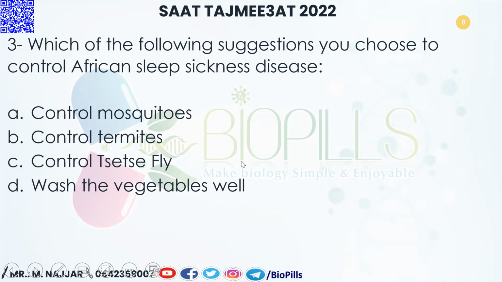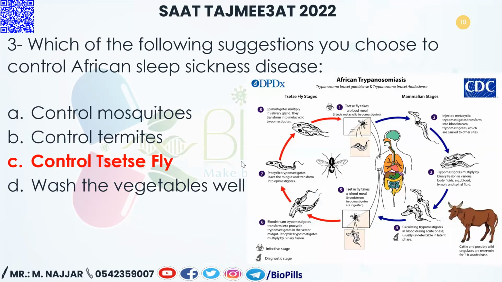fly. If you don't know that the tsetse fly is the fly that is transmitting the disease, you may not be able to answer the question properly. So the correct answer here is tsetse fly, because we may make a confusion between the tsetse fly and the mosquitoes that are transmitting another disease, which is the malaria. So it is here the tsetse fly, this fly that is transmitting the African sleeping sickness disease.